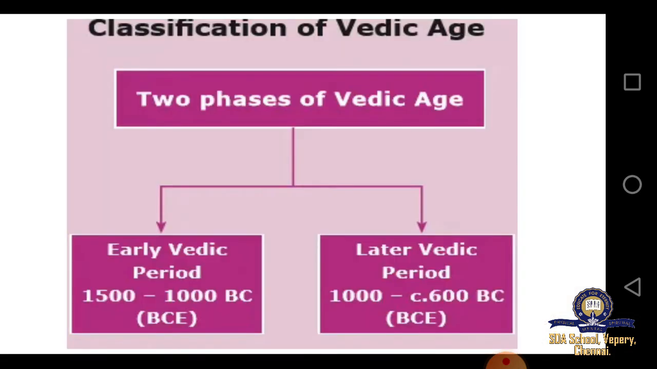So there were 2 phases of Vedic Age. The first was the early Vedic period, and the second was the later Vedic period. The early Vedic period was 1500 to 1000 BC, and the later Vedic age was 1000 to 600 BC. So the Vedic age, that is the arrival of the Aryans, was divided into early and later.